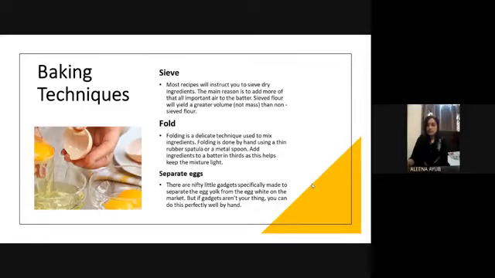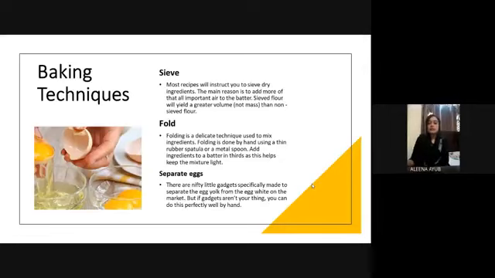Folding is done by hand using a thin rubber spatula or a metal spoon. Adding ingredients to a batter in thirds helps to keep the mixture light. Like the all-in-one method, mix all the products together well with a spatula or any spoon. You mix it and fold it until the smooth dough is ready to bake.